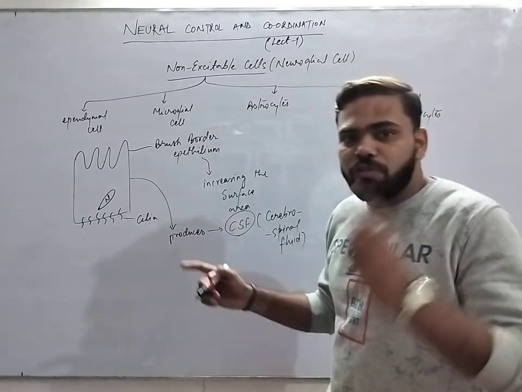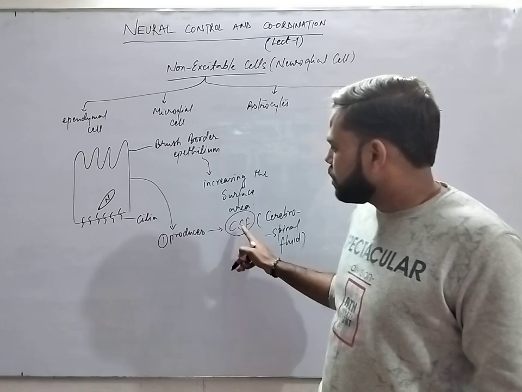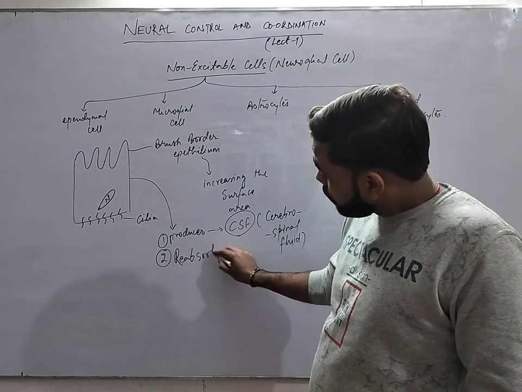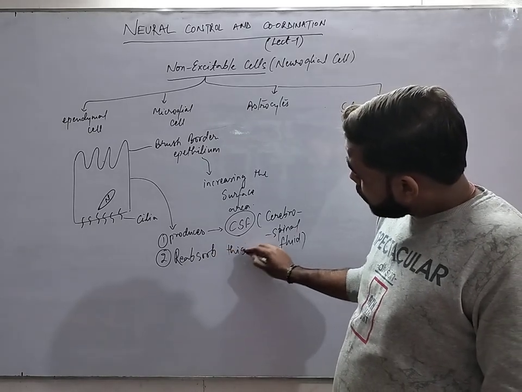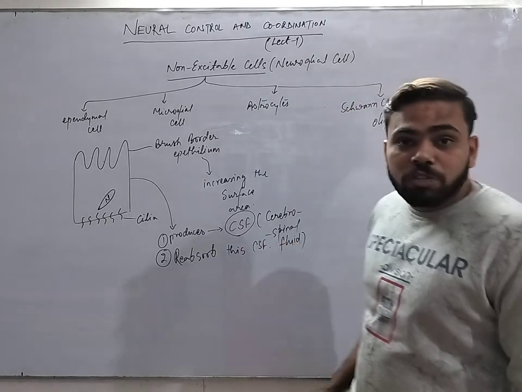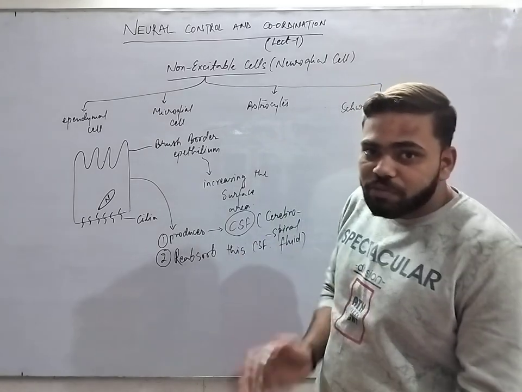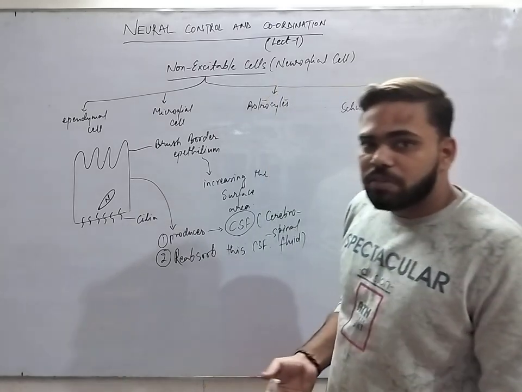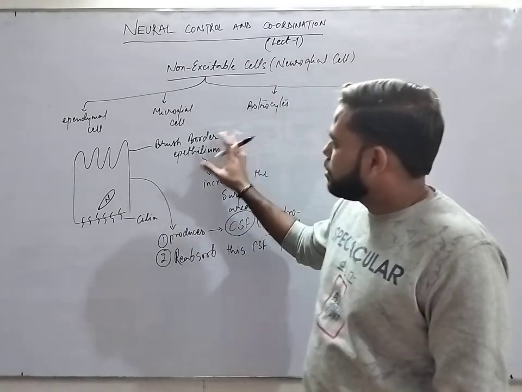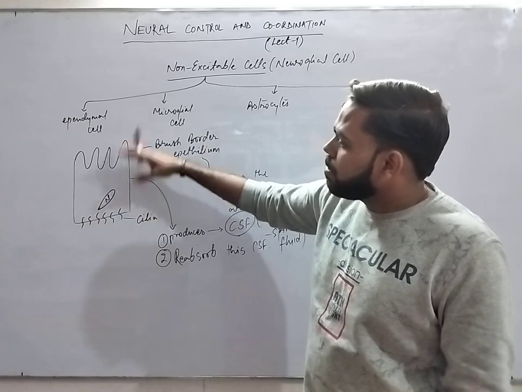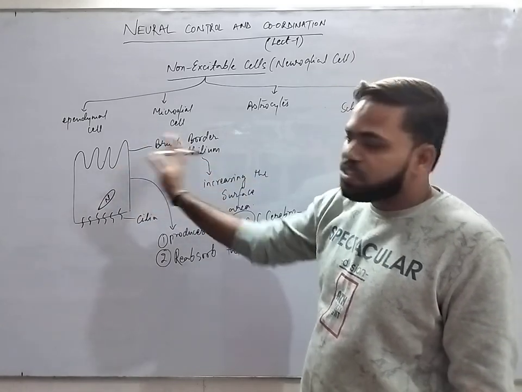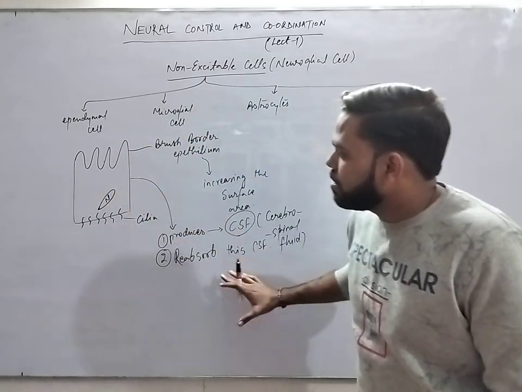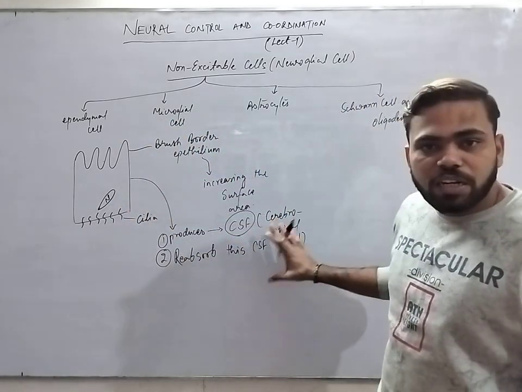So there are basically two functions. First, to produce CSF, and second, to reabsorb the CSF. Because CSF is produced on a daily basis, the old CSF will be reabsorbed by the same cells. This reabsorption is facilitated by the brush border epithelium present on the upper part of these cells, which helps to increase the surface area for better reabsorption. Okay, this was the ependymal cell, the structure and the function. Is it clear to everybody?